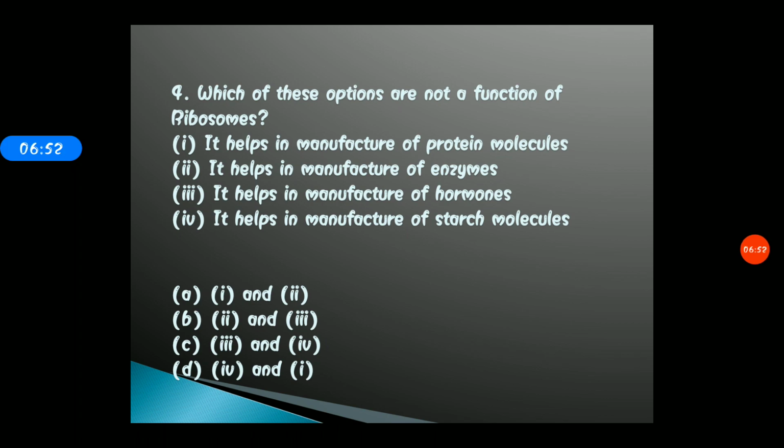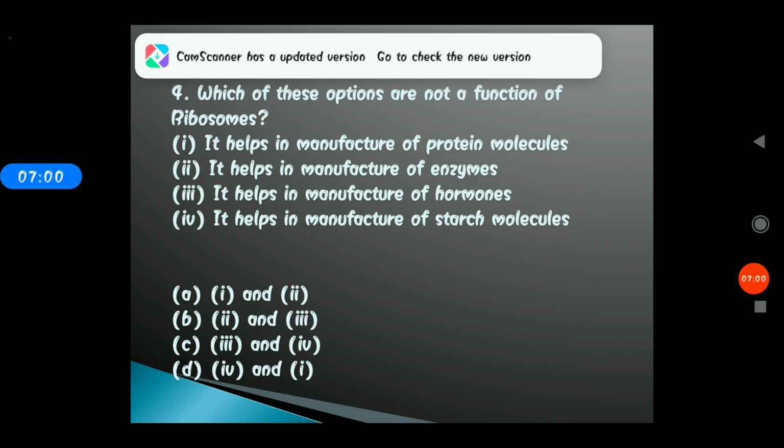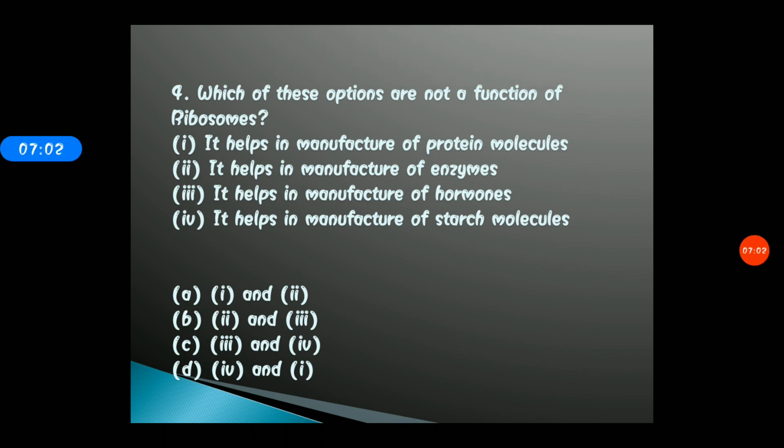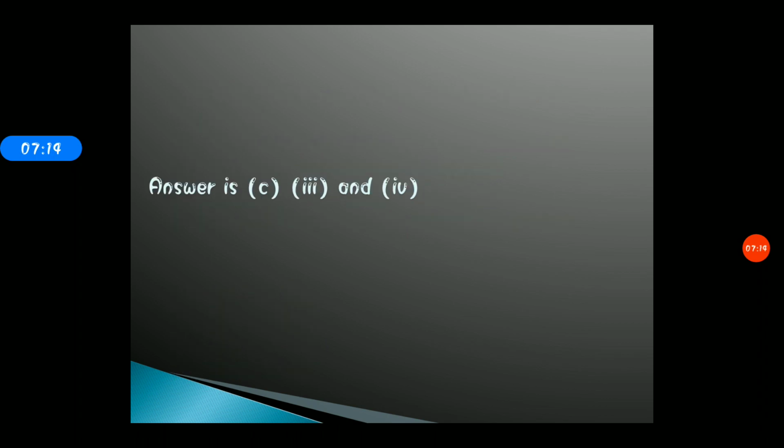Proteins are basically produced in the ribosomes, and that is the reason ribosomes are called the protein factory. Enzymes are proteins. Hormones and starch, students, are not produced in the ribosomes. So that is the reason option C is the correct answer.